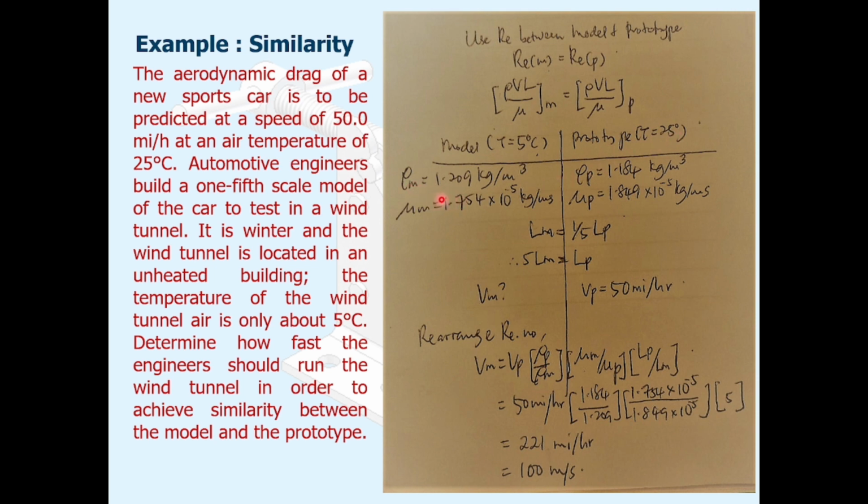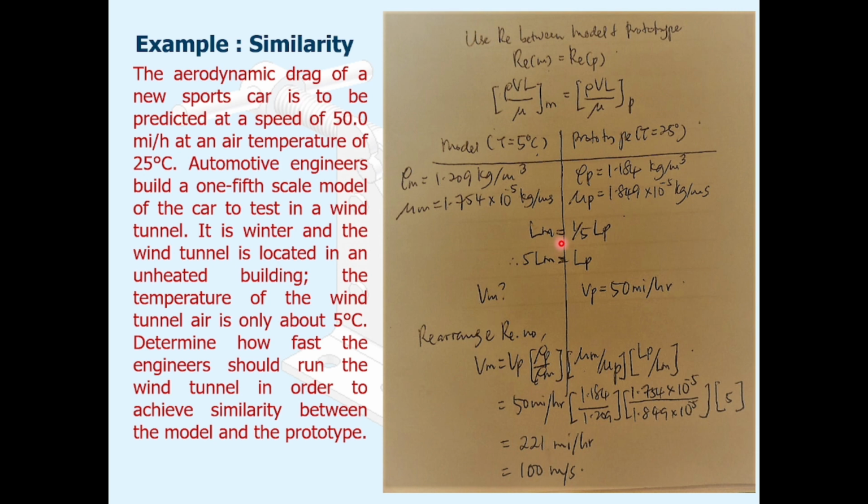We put the parameters here. For rho model, 1.209 kilogram per meter cubed. For rho prototype, 1.184 kilogram per meter cubed. For mu model, 1.74752 times 10 to the power minus 5 kilogram per meter second, while mu prototype is 1.849 times 10 to the power minus 5 kilogram per meter second. So we solve this problem.